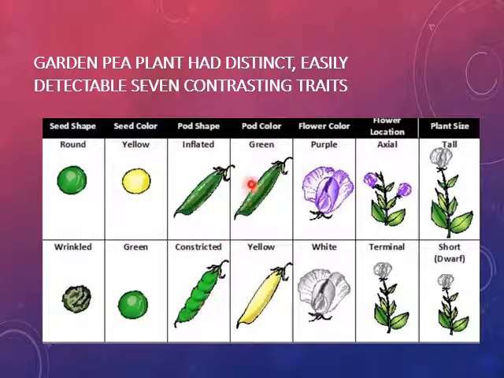Pod color may be green or yellow. Flower color is purple, violet, or it may be white. The location or position of the flower is axial when present at the axis and terminal when present at the tip. And the plant may be tall or dwarf.